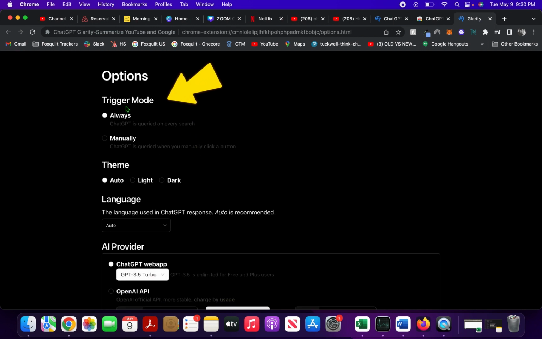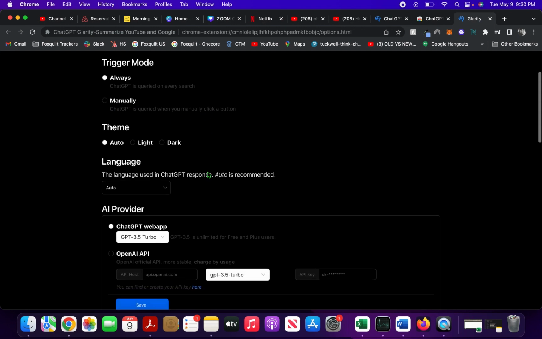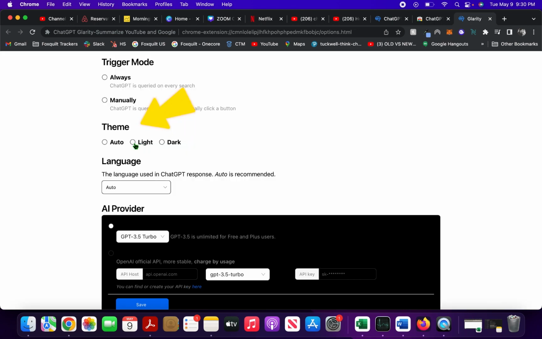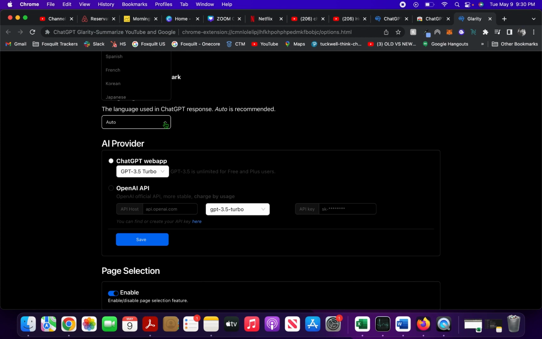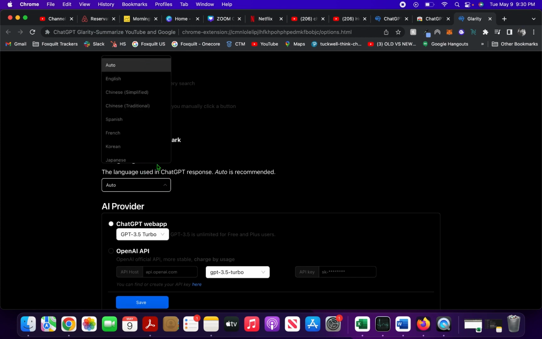It gives you an option which is the triggered mode. If it is always, ChatGPT will provide you a summary on every search, and if it is on manual, it will only be queried when you manually click a button. You can choose between themes: auto, light and dark, and then language. You can select between the languages that you want.